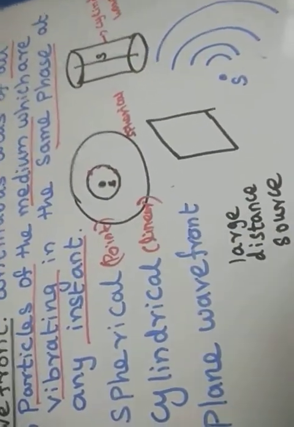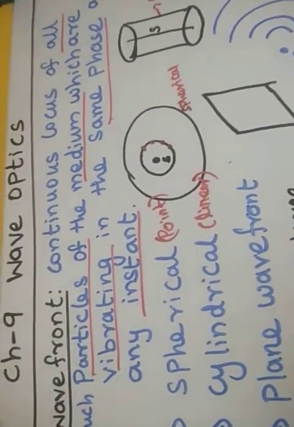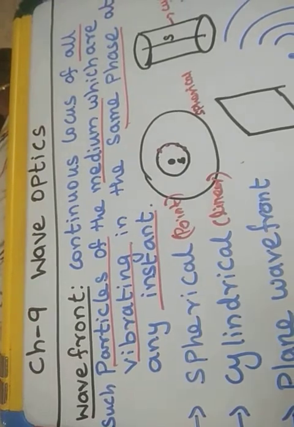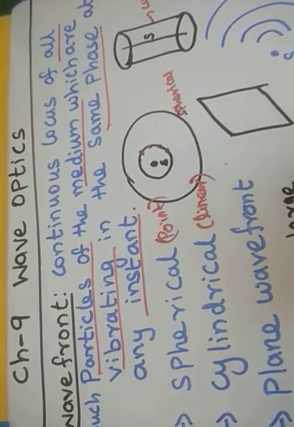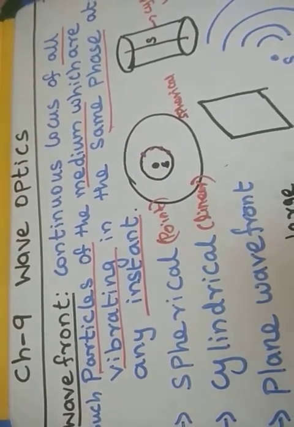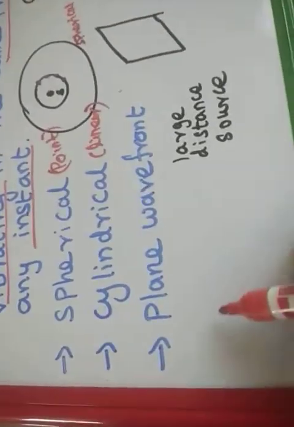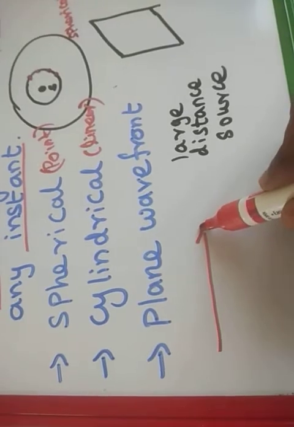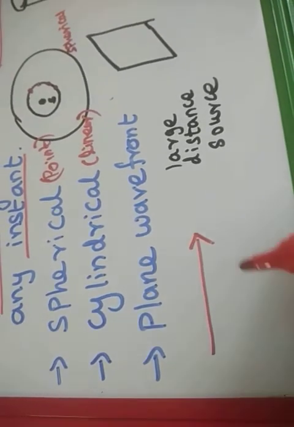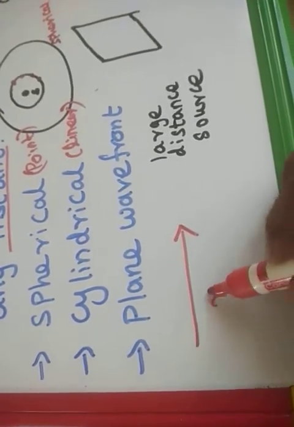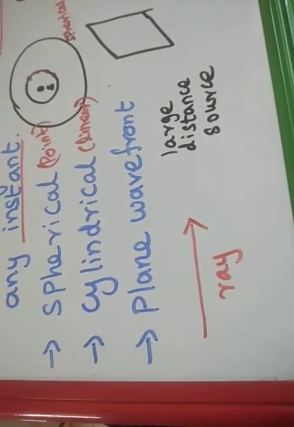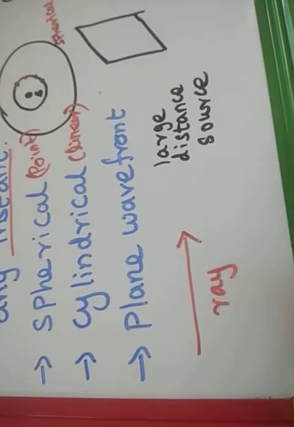You can ask one question, sir. In the last unit we studied ray optics. Is there a connection between ray optics and wave optics? Both are perpendicular. In ray optics we deal with light as a ray, which is very simple: light travels in a straight line, and this arrow mark represents the direction of the light. So we can say that this is a ray. We studied the ray in detail in the previous lesson.